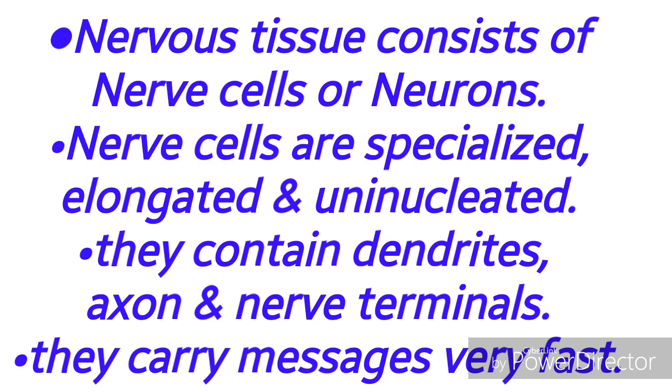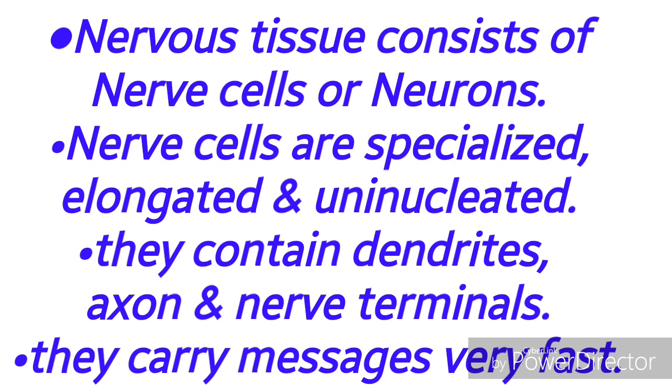Nerve cells are specialized cells. They are elongated and uninucleated. They contain dendrites, axon, and nerve terminals. They carry messages very fast. In fractions of seconds, the messages pass from one neuron to another neuron. It's a very complex network.